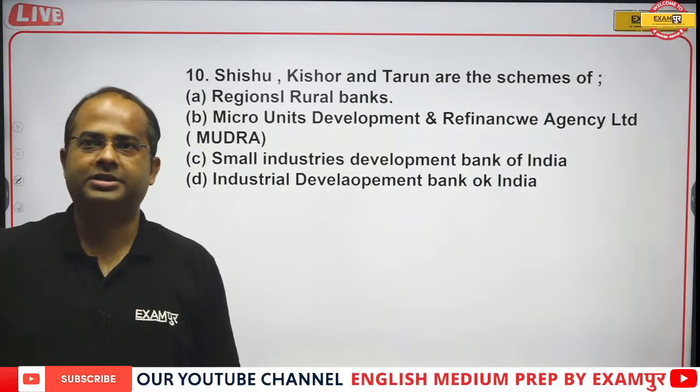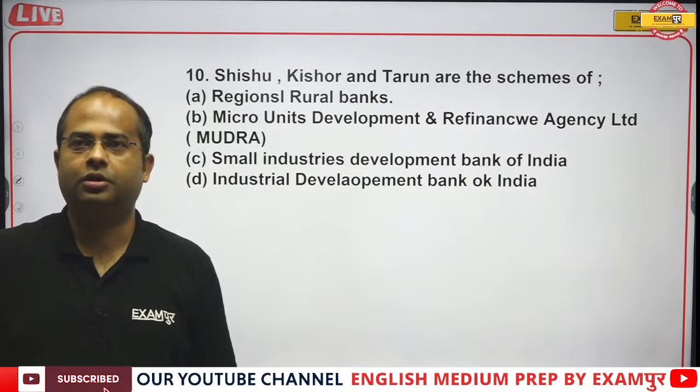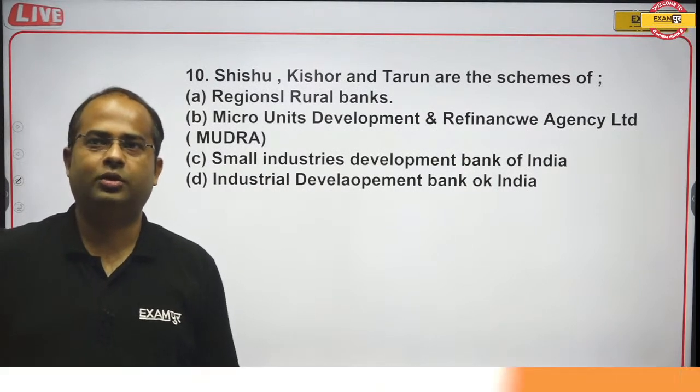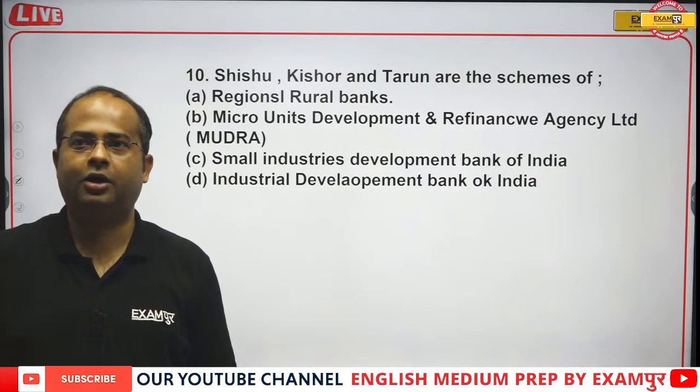Okay, let's see. Vijay is saying option A, option B. That is good. Okay, so Chantharu has no idea. Then definitely you will be getting the idea also, Chantharu.